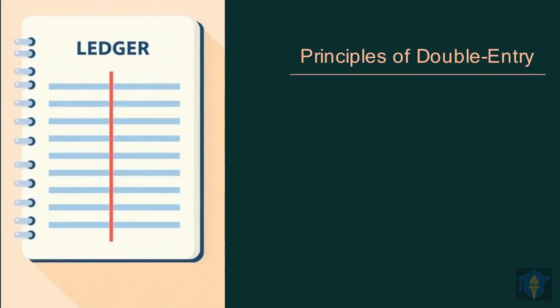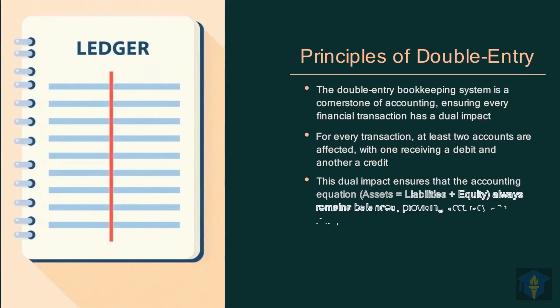Now, let's discuss the fundamental principles of double-entry bookkeeping, the bedrock of modern accounting. Double entry ensures every transaction has a dual impact, affecting at least two accounts with debits and credits, balancing the accounting equation. Let's dive into the core mechanics of accounting, debits and credits, which are essential for recording transactions. Understanding debits and credits is key to mastering the mechanics of balancing all your financial accounts.